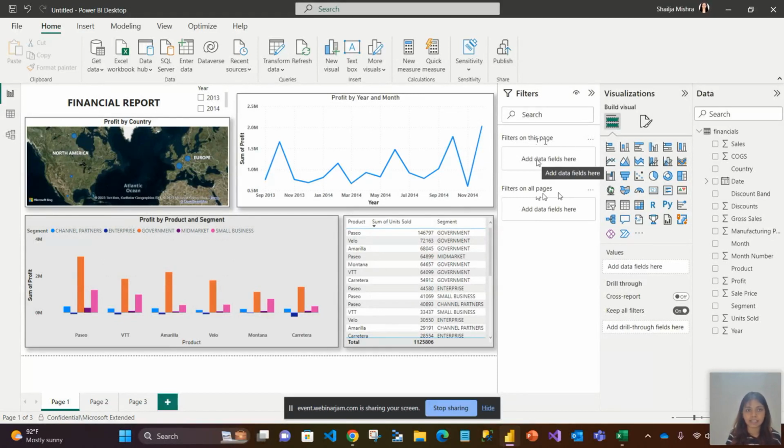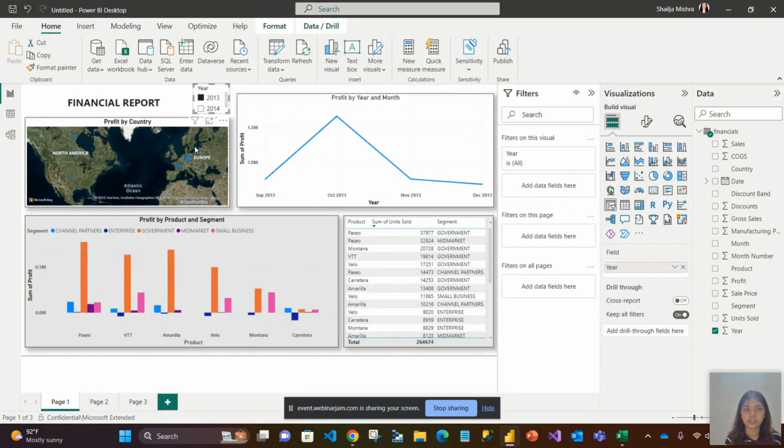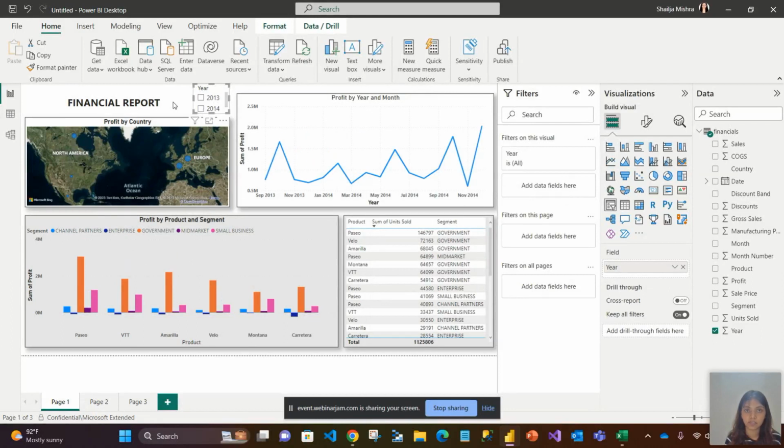And lastly, one last thing. Remember I told you about the slicer. Now, if I say 2014, all things get changed. So one slicer is changing all the visuals on your dashboard. Again, if I say 2013, all the data gets changed.